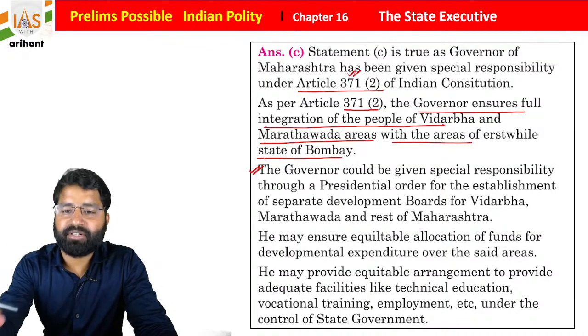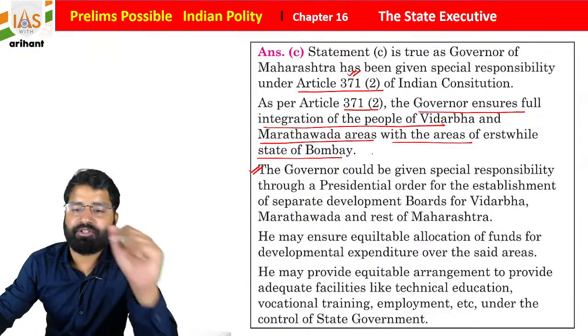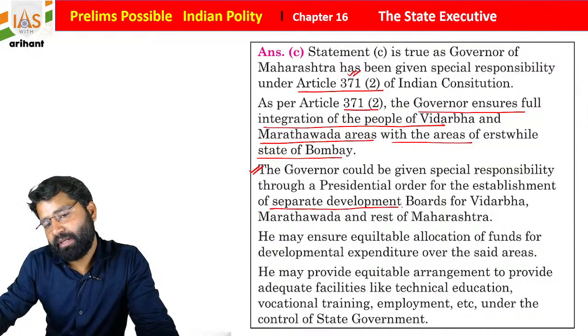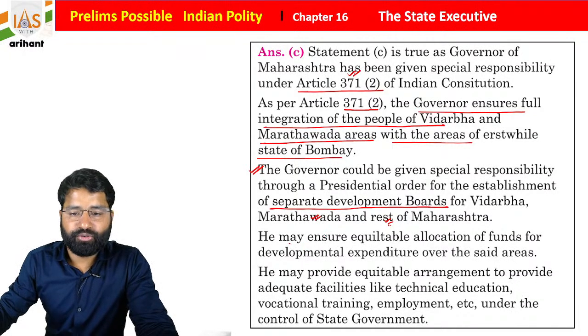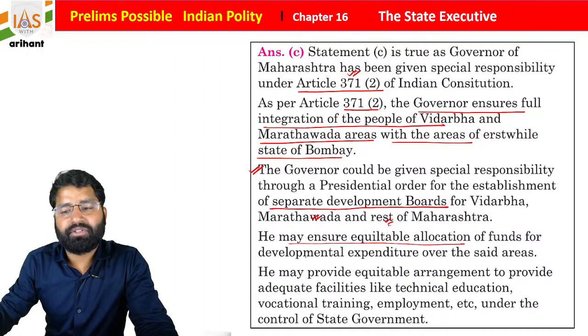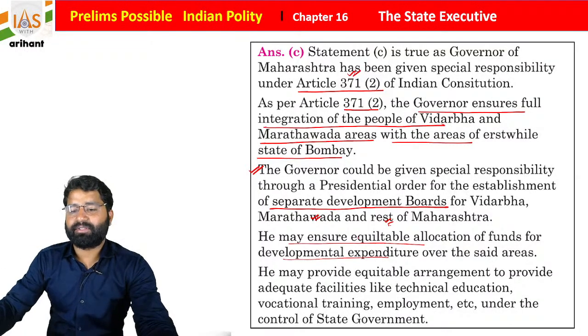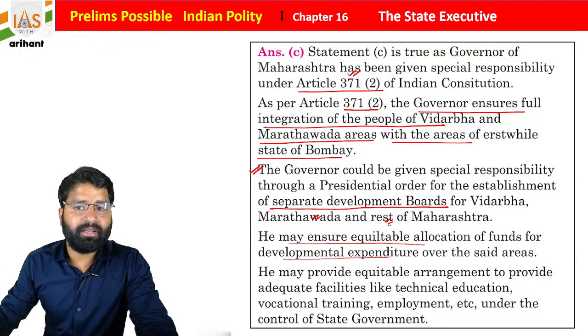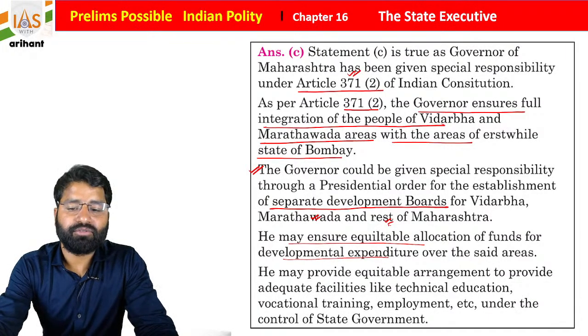So the governor has special responsibility through a presidential order for the establishment of two separate development boards for Vidarbha and Marathwada and the rest of Maharashtra, students. So he may ensure equitable allocation of funds for the development expenditure over the said area, students. Getting it? So he may provide equitable arrangement to provide adequate facility like technical, educational, vocational training, employment under the state under the control of the state government, students.